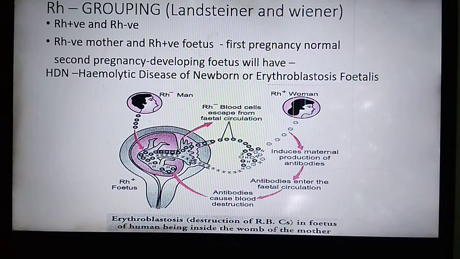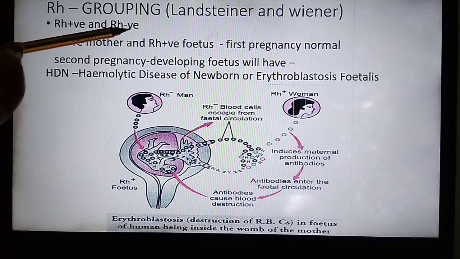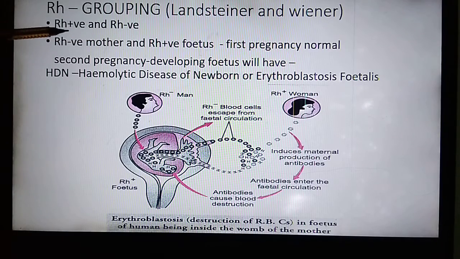If an Rh negative person is exposed to Rh positive blood, what will it form again? The Rh negative person will form antibodies against Rh positive blood because it is the antigen present on the RBC. So when an Rh negative person receives Rh positive blood, the plasma of the Rh negative blood will synthesize antibody against the Rh positive blood. What will it cause? Again, it can cause agglutination and clumping of RBC.